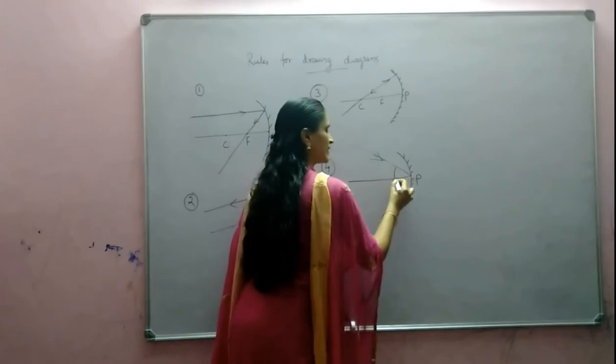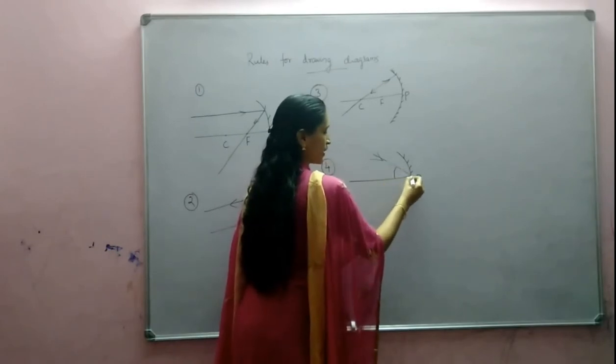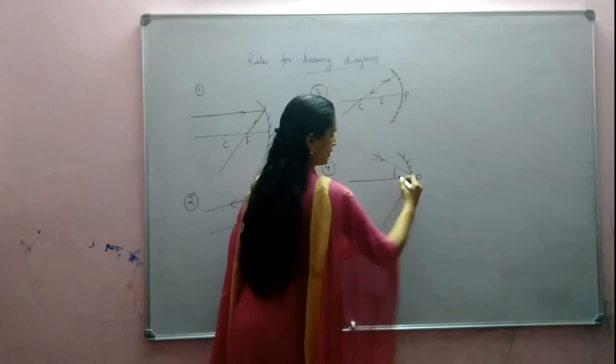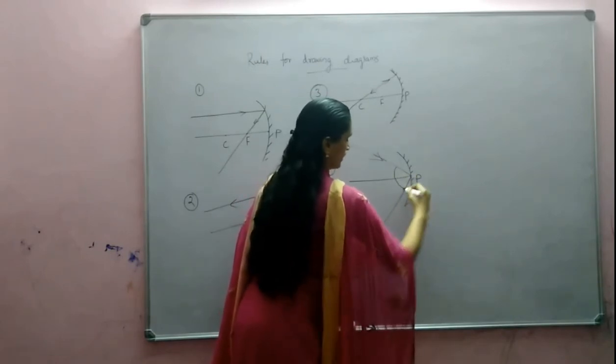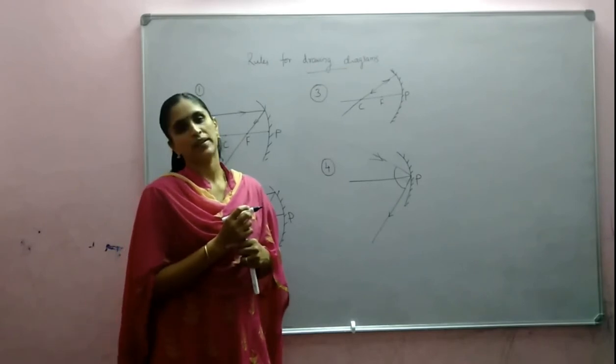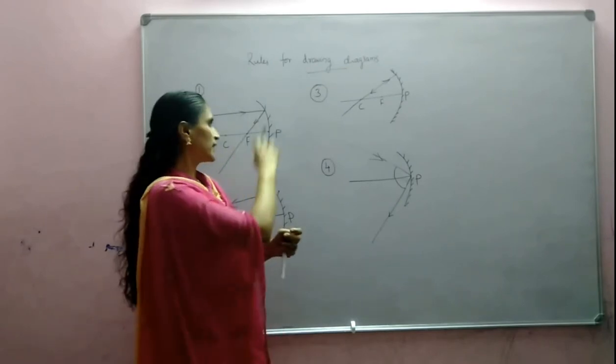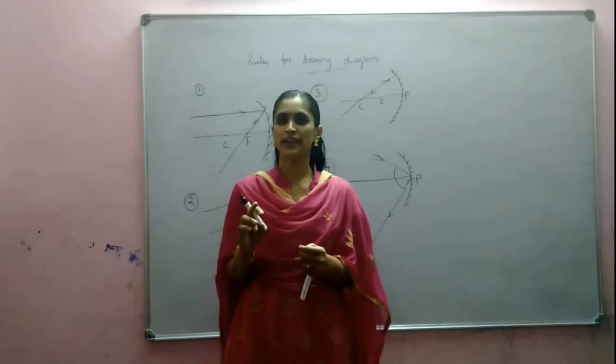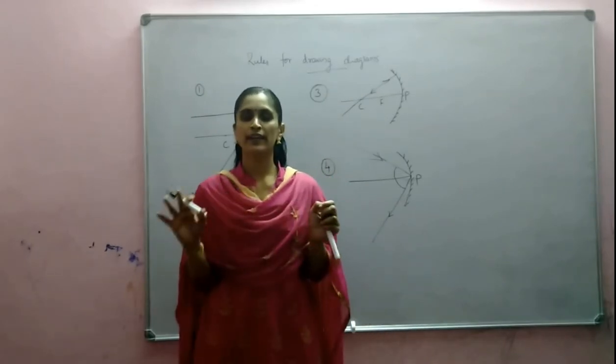This is the incident ray, no? So the reflected ray also will make the same angle. This angle should be almost equal to this angle, no? Okay. So by using any of these 4 rays, we can draw all the ray diagrams.